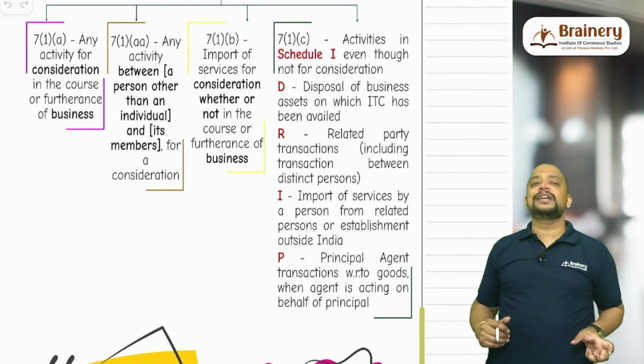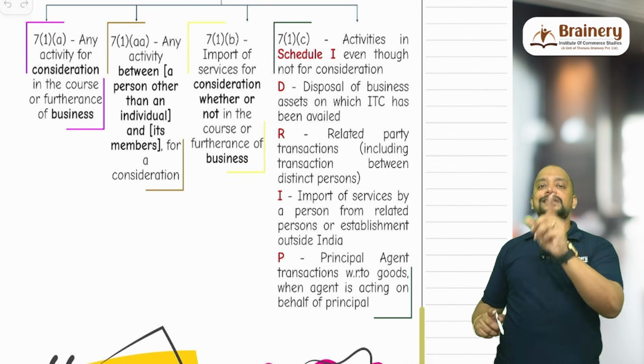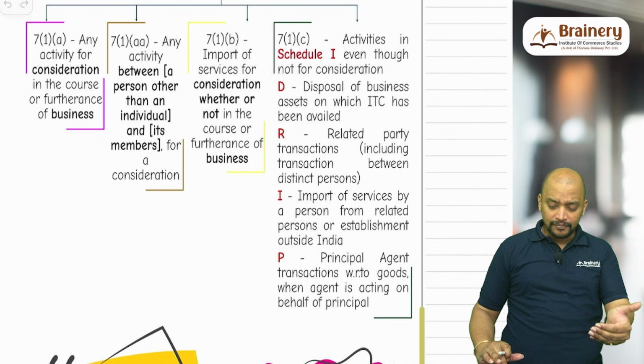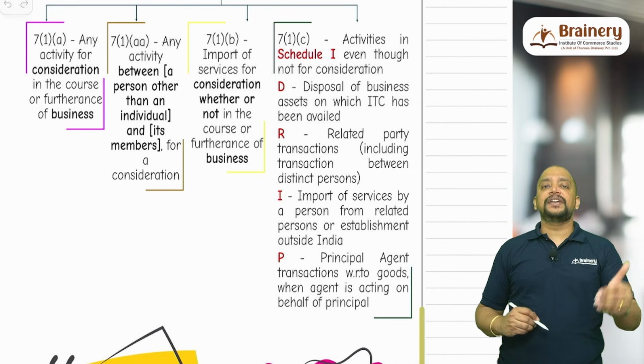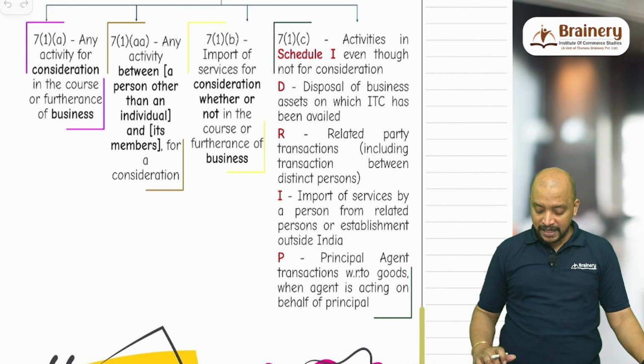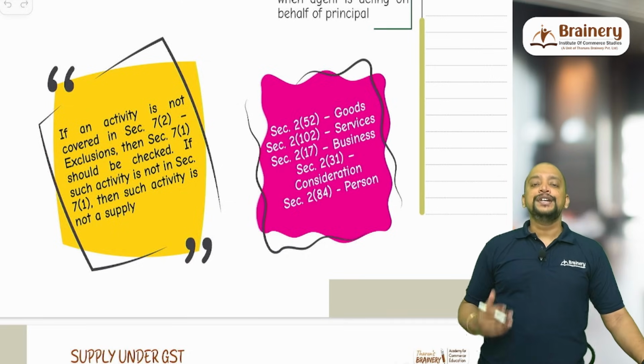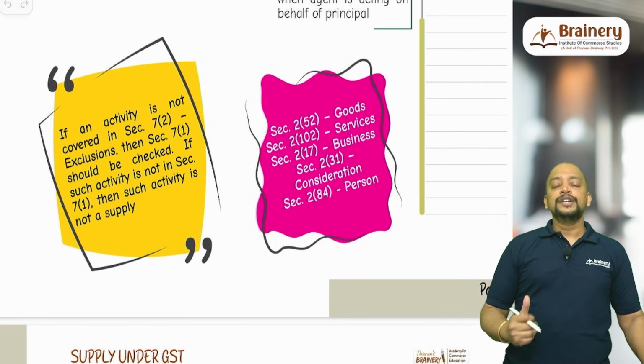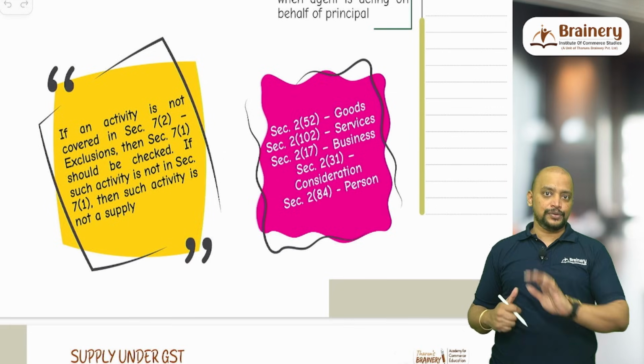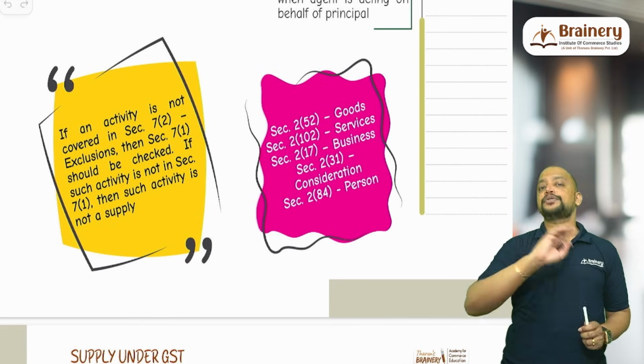So between principal and agent, it will become supply provided the agent is acting on behalf of principal. These are the 4 activities that we have under 7(1)(c): D, R, I, P. And next, if an activity is not covered under 7 subsection 2, 7 subsection 2 talks about exclusion. So first we need to see 7 subsection 2 exclusion. If an activity is in 7 subsection 2, it is not a supply.